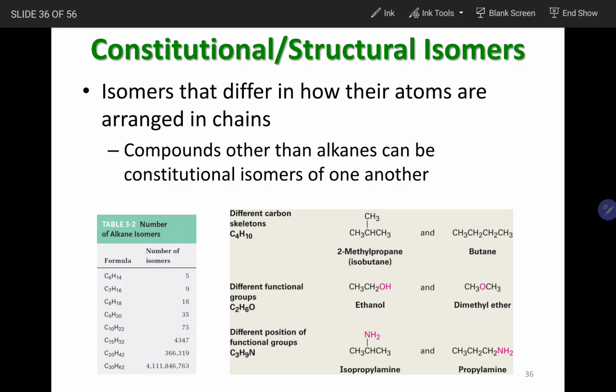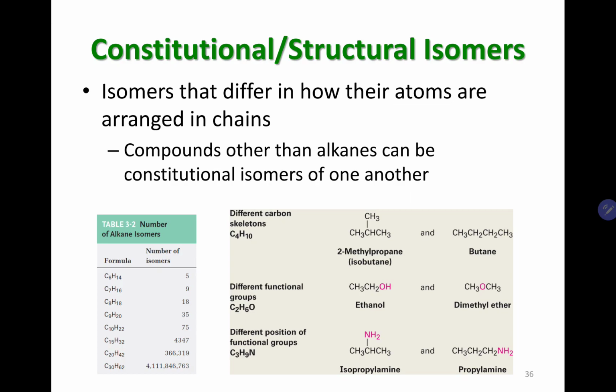An example for functional group isomers is ethanol and dimethyl ether. In other words, ethanol is an alcohol, so alcohol and ether.